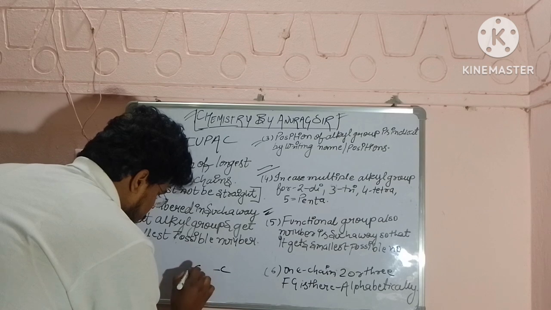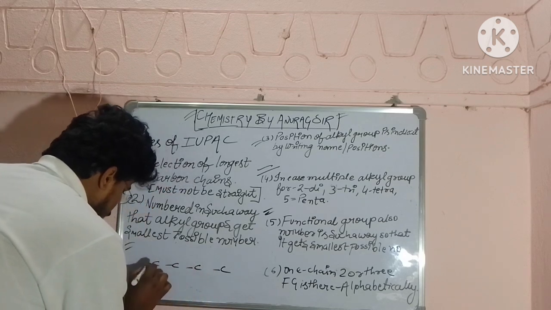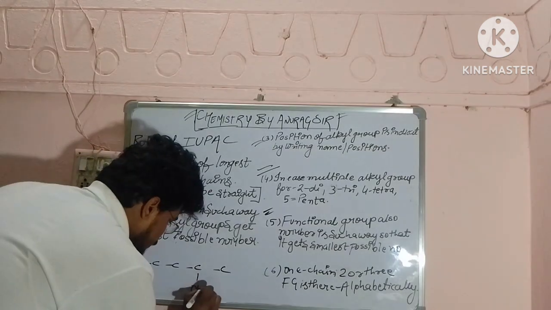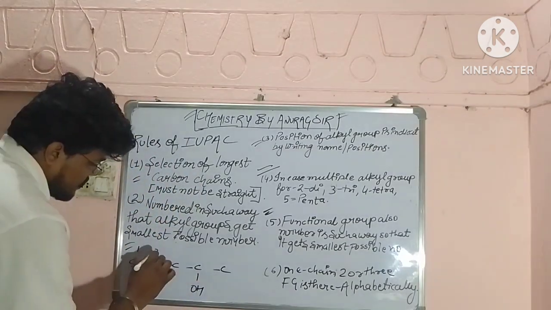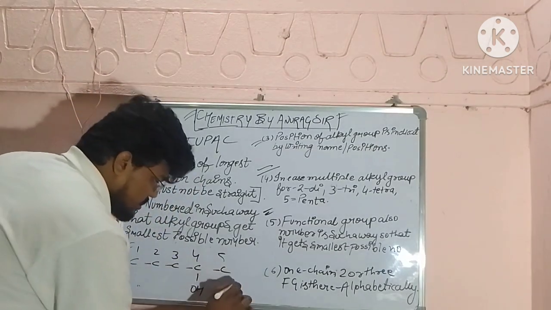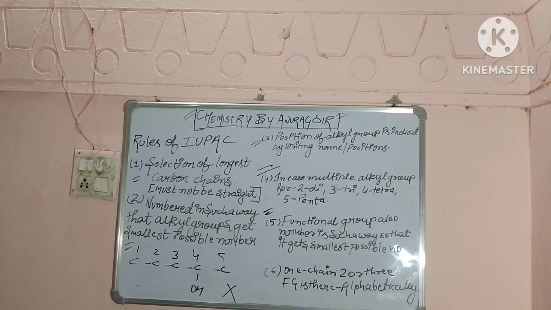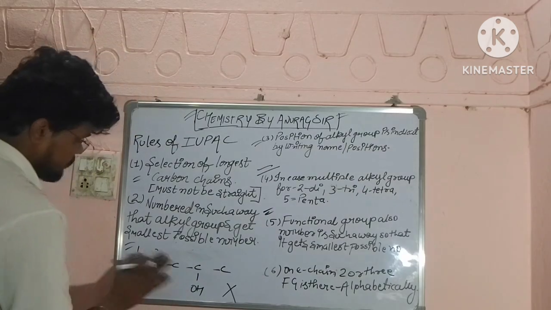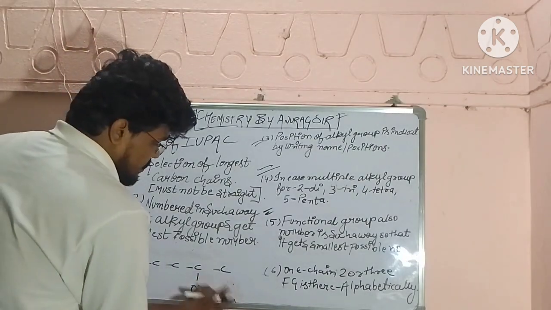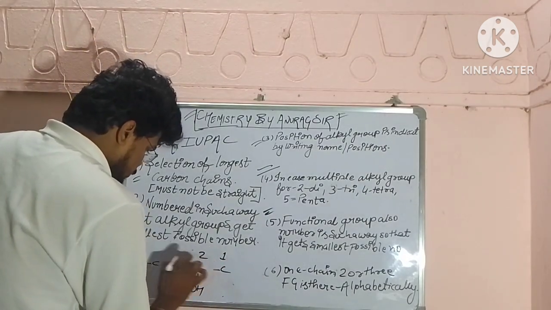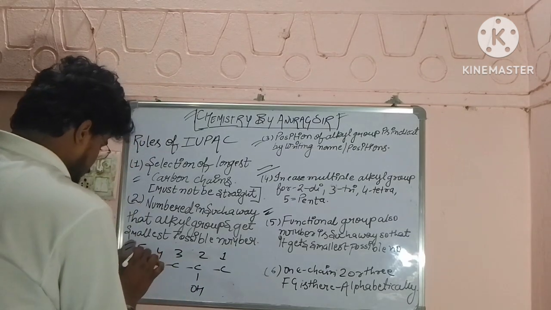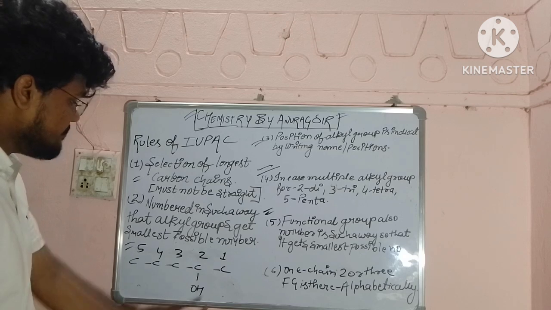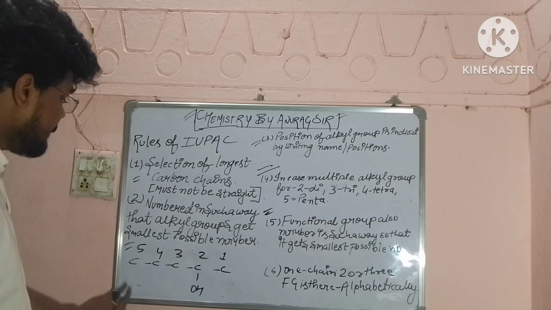C C C C C. ठीक है, अब यहाँ पे हमने दे दिया उसको OH. अब we will not number from here 1 2 3 4 5. This will become wrong. ये मेथड रॉन्ग हो जाएगा. Here is the functional group OH. So we will be naming it from here 1 2 3 4 and 5. It is getting the smallest possible number. अब कैसे होगा? मेथ, एथ, प्रॉप, बूट, पेंट.